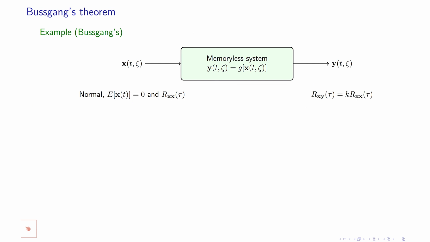So this Bussgang theorem is very applicable anywhere you have stationary Gaussian noise at the input, and then you can easily apply it.